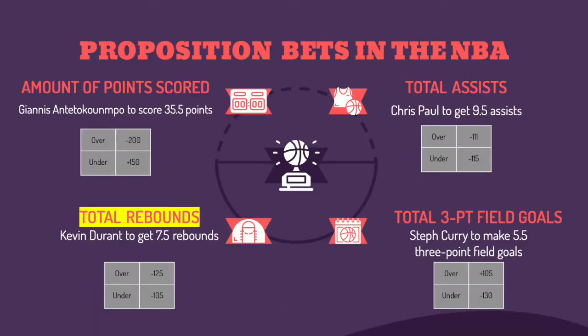So here you can see the different kinds of proposition bets in the NBA that one might place. Some examples are amount of points scored, total assists, total three-point field goals, or total rebounds, which is what we decided to focus on. If you look underneath every example, there is a little chart that will show you what you would see on a book. And those over and under bets, next to it is the odds of the bet hitting over or under the value shown above.